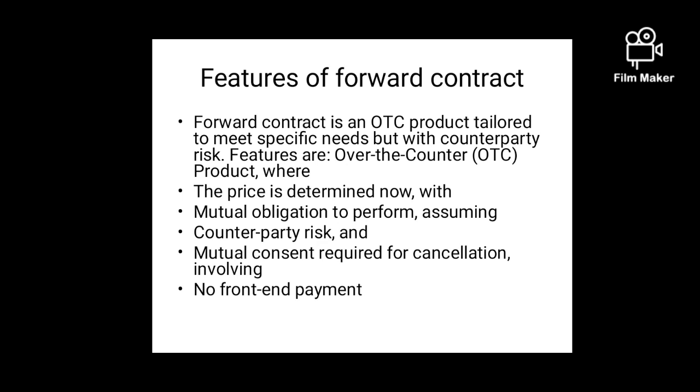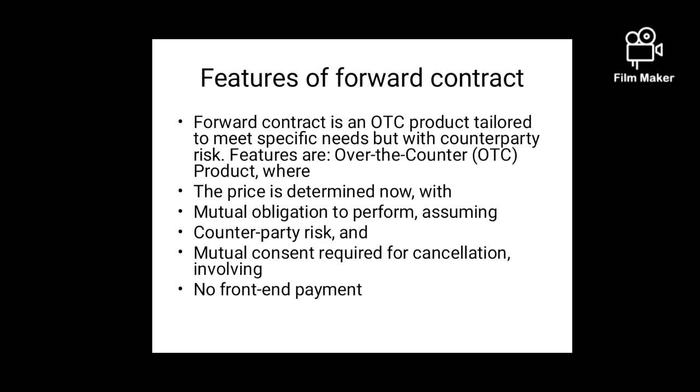Second, the price is determined now. The second feature of a forward contract is that you are deciding the price today itself. Today you enter into a contract to buy 50 kg of rabdi at maybe 70 rupees. So the price is decided. Even if after 10 days milk is not available and the milk price rises, you don't have to worry. That Dairywala will definitely provide it to you at 70 rupees per kg. Right, and vice versa.